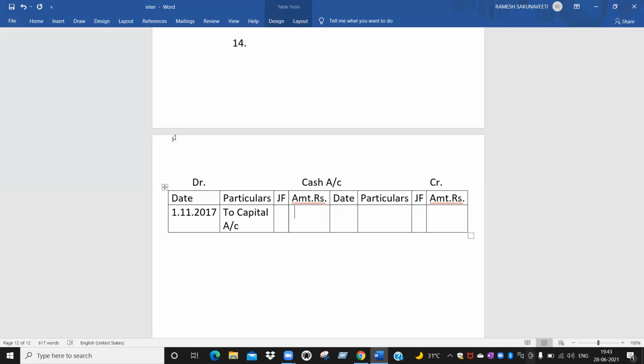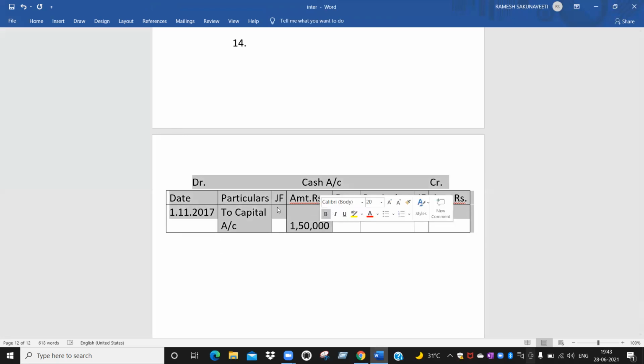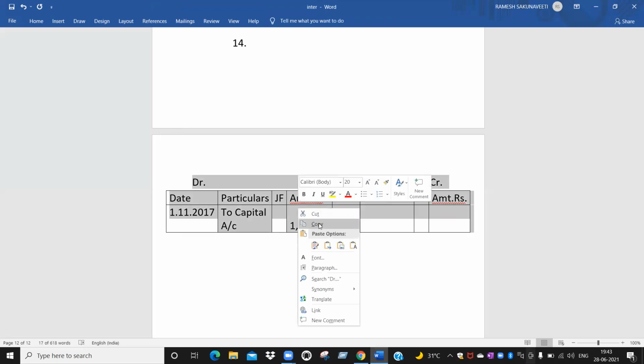So here the cash account is debited with 1,50,000 only. So 1,50,000 only you have to mention. Okay. Now in this one only, another account is also there. That is the second account, we have to mention it.